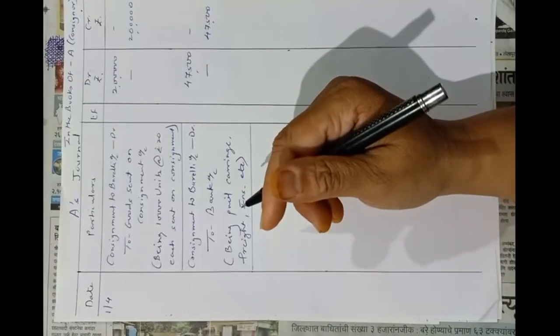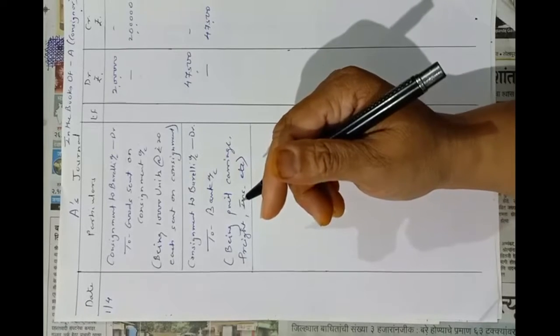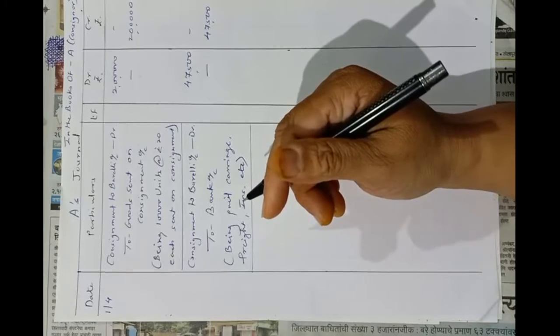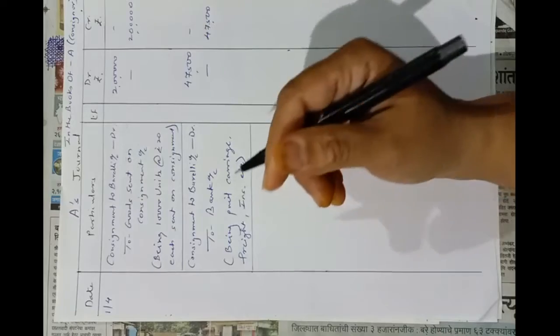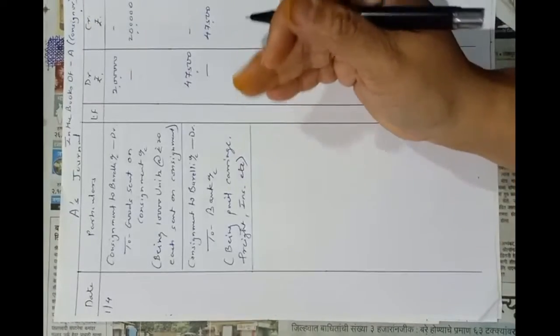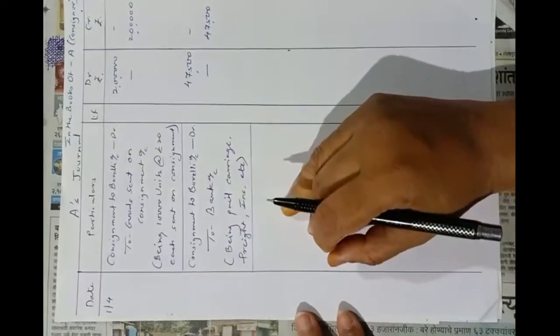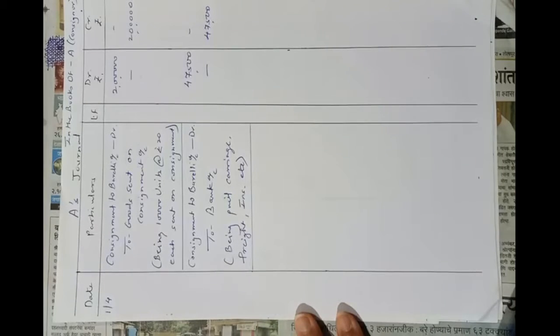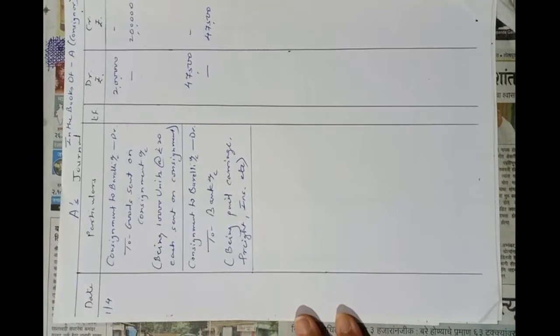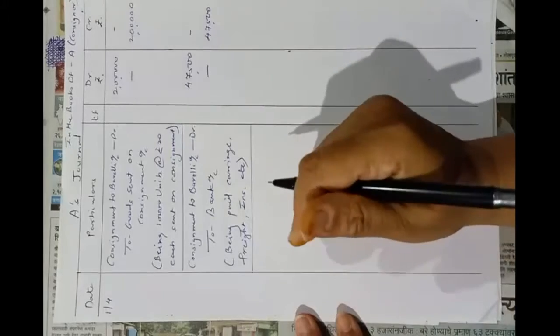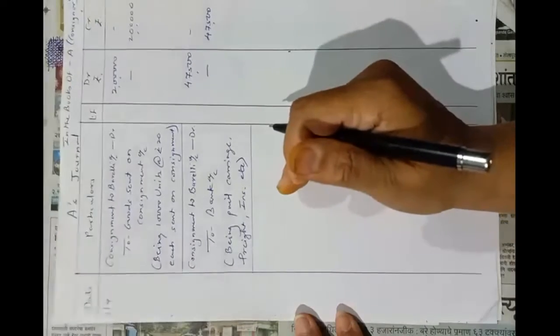Then A drew a bill on B for rupees 50,000 payable on 30th September, which B accepted. A drew a bill on B. So entry of bill, we have studied the entries of bill of exchange already. As A is drawing the bill, A is the drawer.